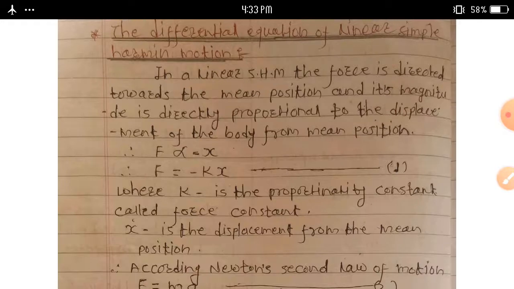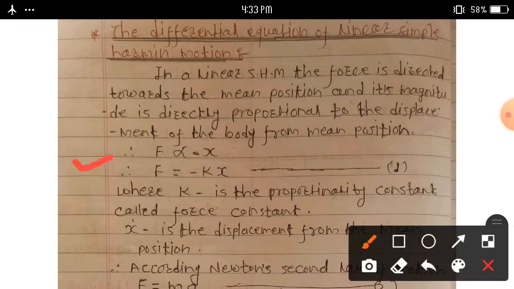Then we can write mathematically F directly proportional to minus x. Remove this proportionality sign using some constant, F is equal to minus k x. Consider equation first, where k is the proportionality constant called a force constant, and this force constant we can calculate here.